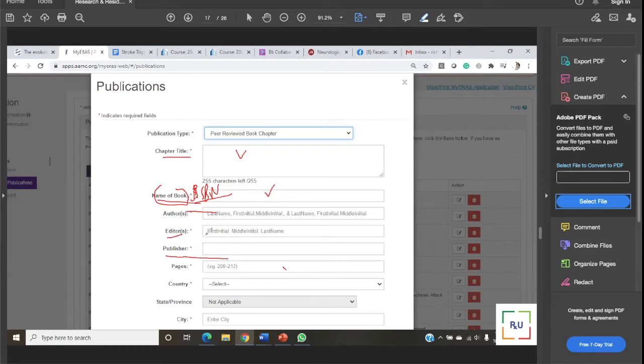Editors means the chief or editing person of that company. Let's say Lupin company has its own editor. Elsevier has its own editors. Springer Nature has them too. Those companies publish their books, so you write their editor's name. The publisher's name is the company's name, let's say Springer Nature or Elsevier or Wolters Kluwer. The editors are not the owners, but the people handling the editing process. Then page number, country, state, and city, that's all you have.